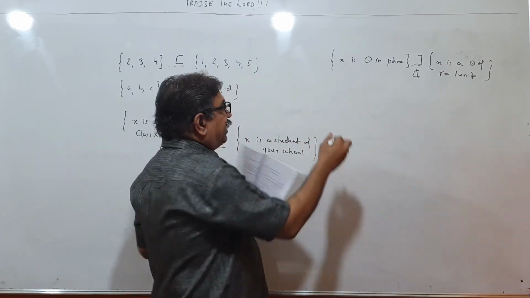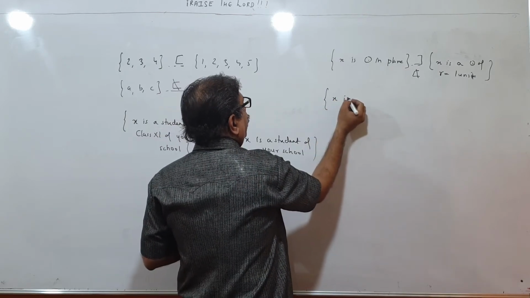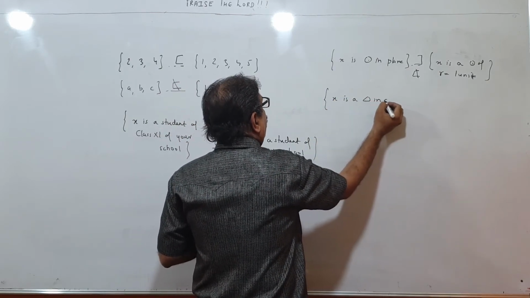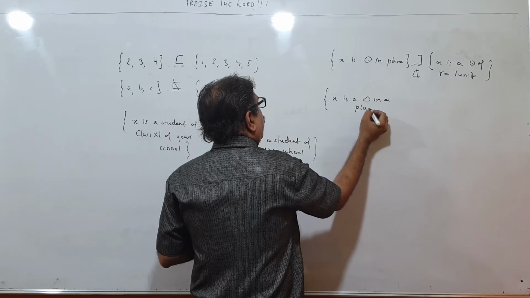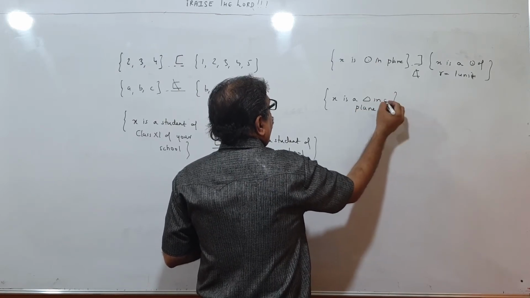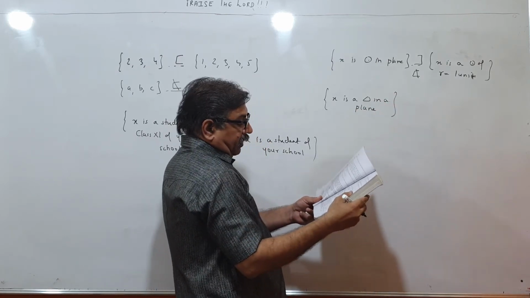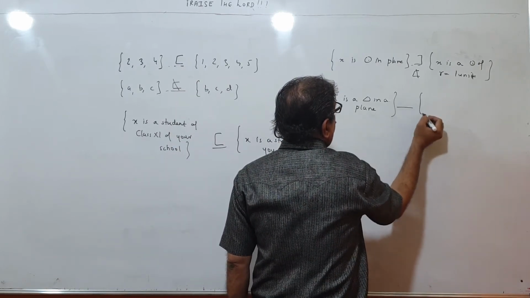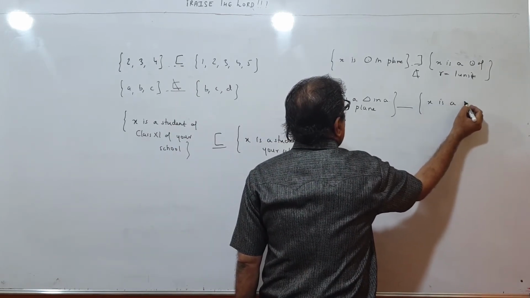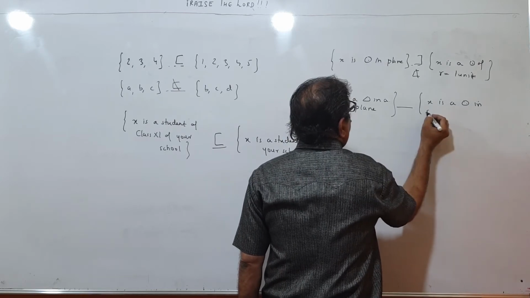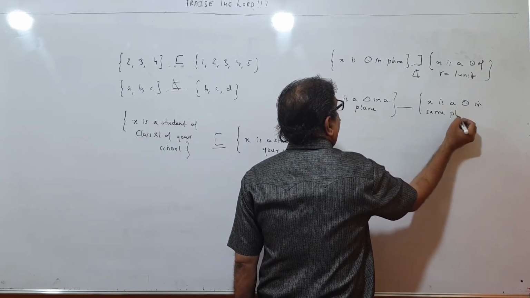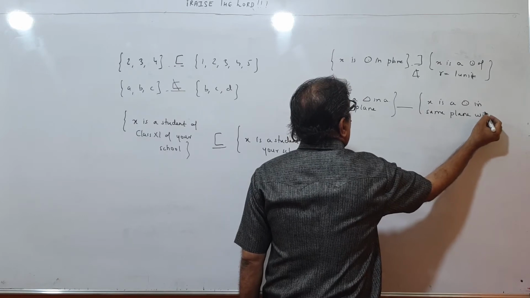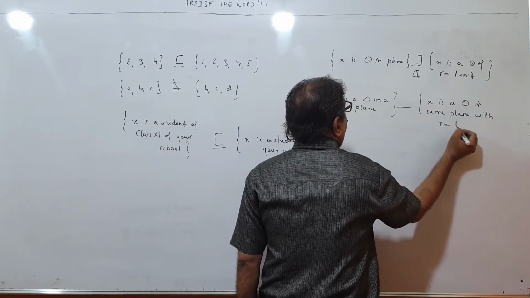So you can use any one symbol. X is a triangle in a plane. X is a circle in the same plane with radius equal to 1 unit.